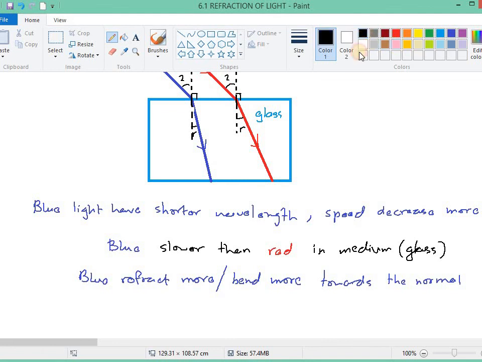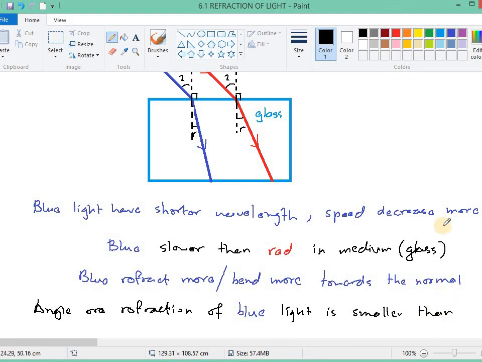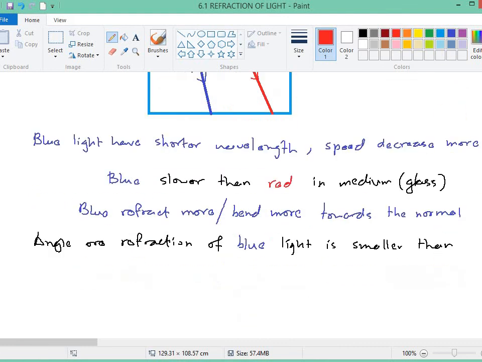So the angle of refraction of blue light is smaller than red light.